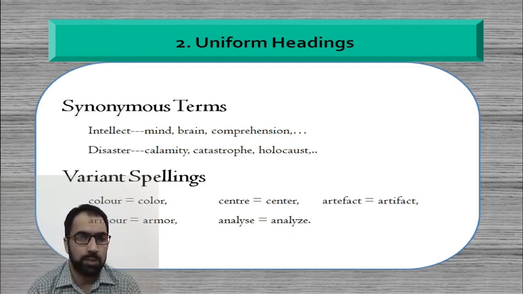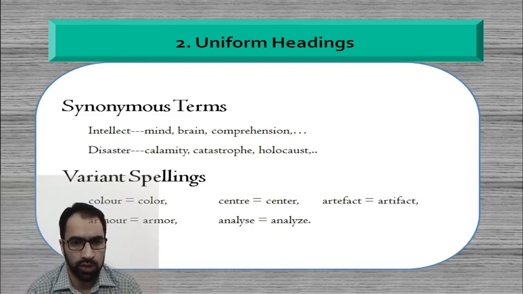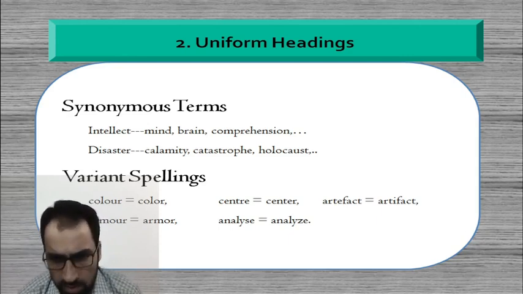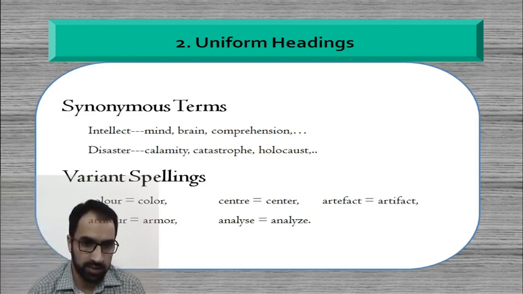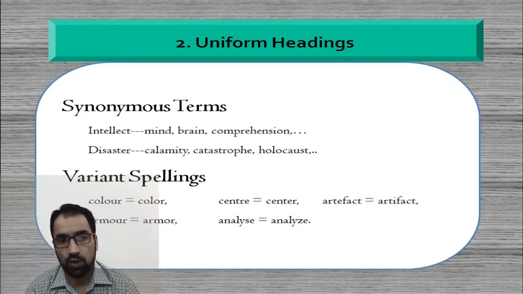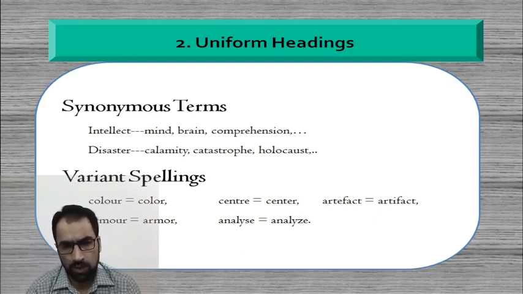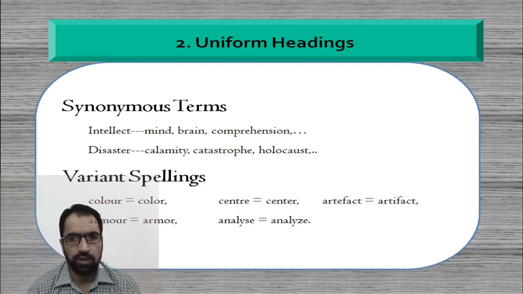There should not be any kind of change in the future terminologies or the future documents. Say for example, if a particular cataloger has used the term intellect, he has to use intellect every time. He has not to use its synonym terms like mind, brain, comprehension. In the similar manner, if we talk of the disaster, it has to be used as such. It should not be represented with the synonymous terms. So only one term has to be used for all the different kinds of entities which are being described by the catalogers.